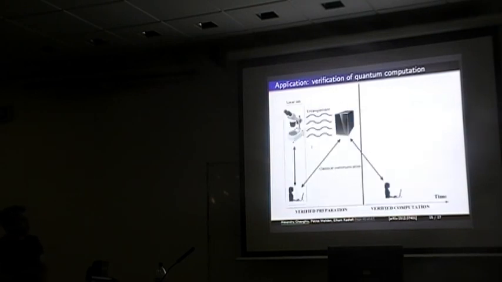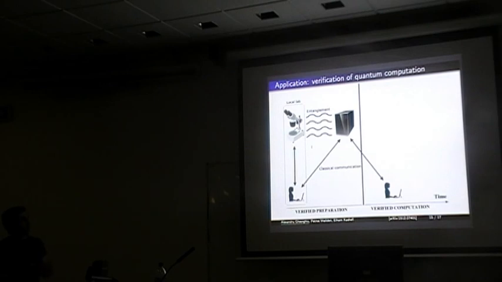So the way we use it is we divide this verification into two steps. In the first step, we give Alice a measurement device, which is trusted. She shares entanglement with the server, and the entanglement was prepared by the server. So in the first part, we will use the rigidity result to show that these states are actually close to ideal Bell states, and they're being measured correctly by Bob. And once we have this determination, we can then use this to verify any arbitrary unitary being performed by Bob on his system, and in this way characterize any quantum computation.